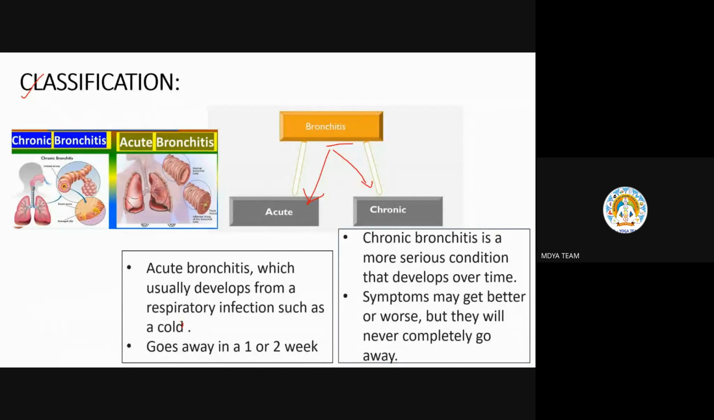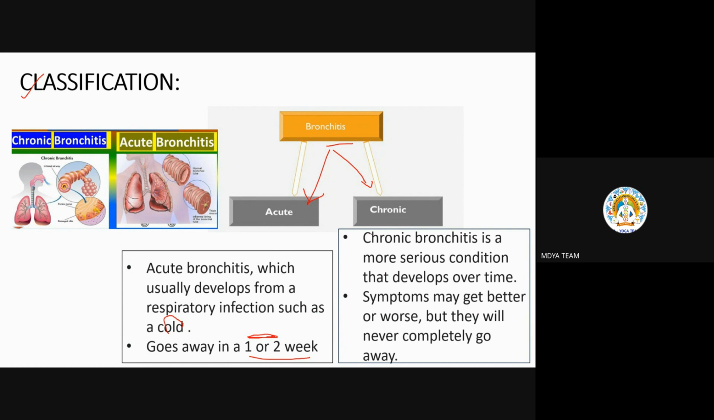It develops from a normal cold or cough also. That is acute bronchitis. It goes away within 1 to 2 weeks. But it is not exactly the normal cold, because a normal cold will last for a maximum of 3-4 days and then end. But here it is for 1 to 2 weeks because it is acute, but it is a disease, bronchitis. It is turning into bronchitis.